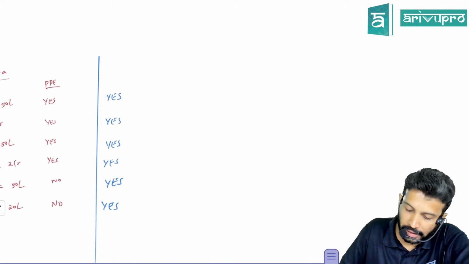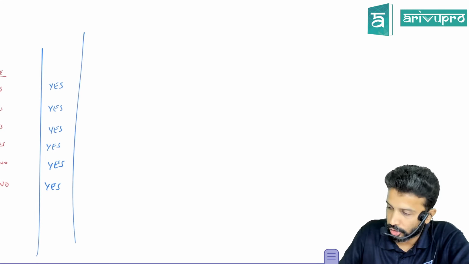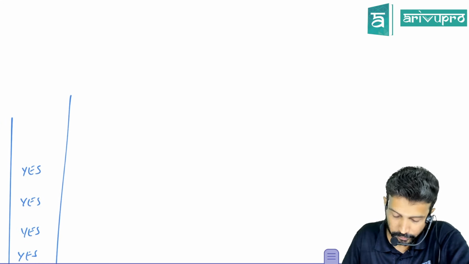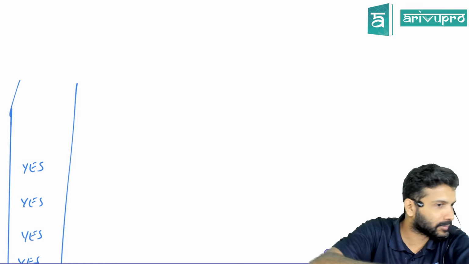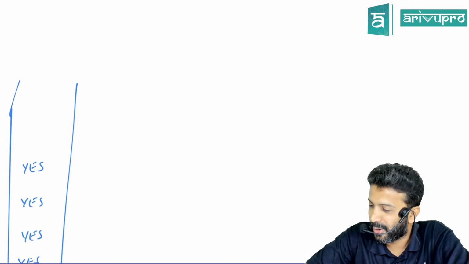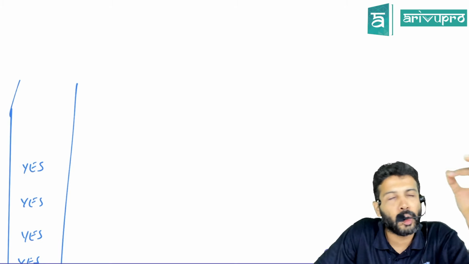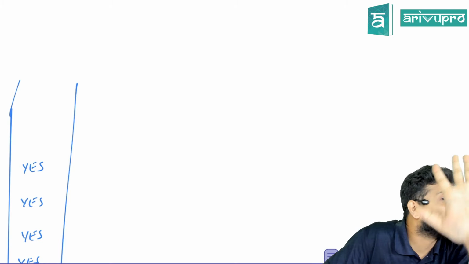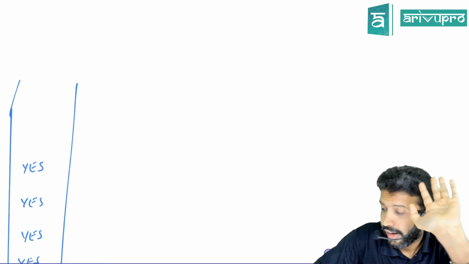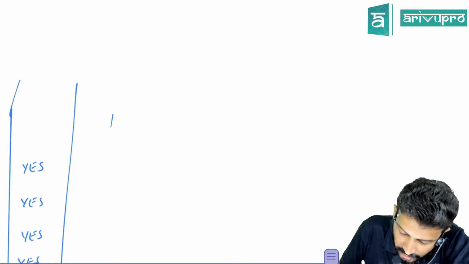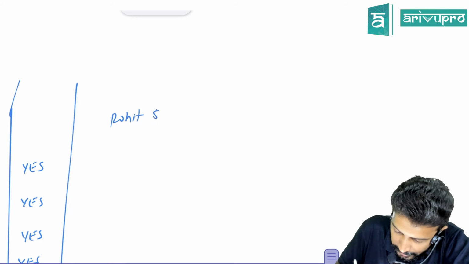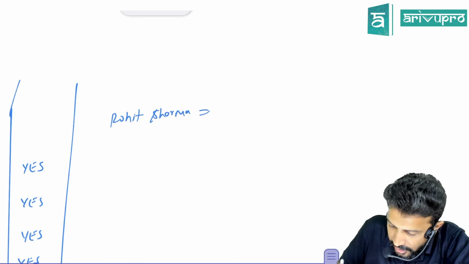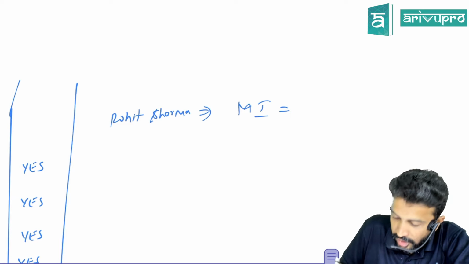All right, one moment. Let's see how well you have understood. I'll give you a small example. Our hitman Rohit Sharma is batting beautifully. So BCCI got excited. Let's say Rohit Sharma plays for Mumbai Indians.